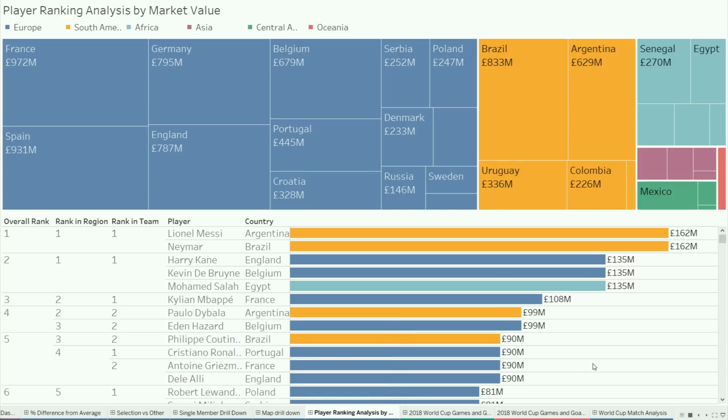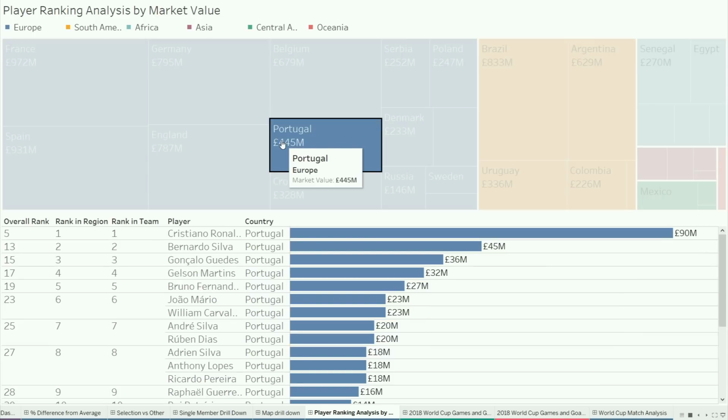All right, this one's less beautiful, but possibly one of the most useful ones. Here the bars represent every player in the World Cup, and they're ranked in different tiers. There's the rank that they have within their team, the rank within their region, and then their overall rank as well. I want to see all these different ranks. But then I might be interested in just looking at Portugal. When I click on Portugal, I want to remove all of the other countries, but still retain the context so that I can compute the ranks within regions and within teams.